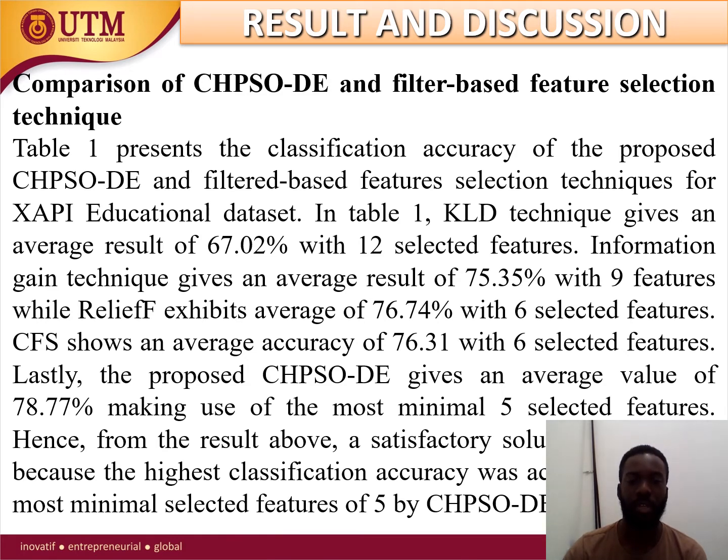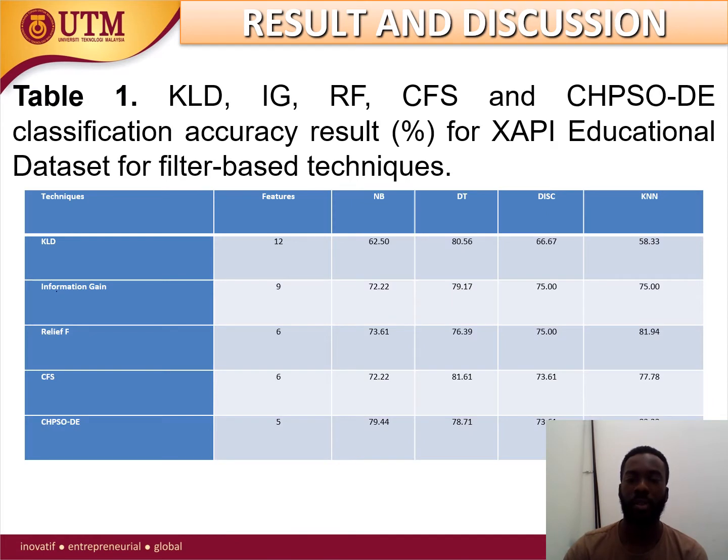So from this result, we can see that our proposed algorithm actually gave the best average accuracy, 78.77, and this was gotten using the most minimal selected features of all. That is 5. It was able to use 5. So that means with minimal features used, we're able to get a better classification performance. Other ones are just redundant. We can see it here: KLD 12, IG 9, ReliefF 7, CFS 6, and then our proposed algorithm 5.